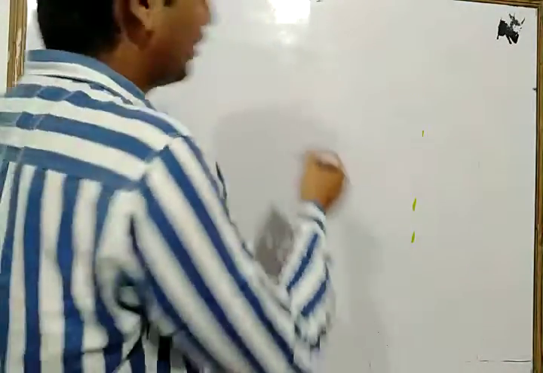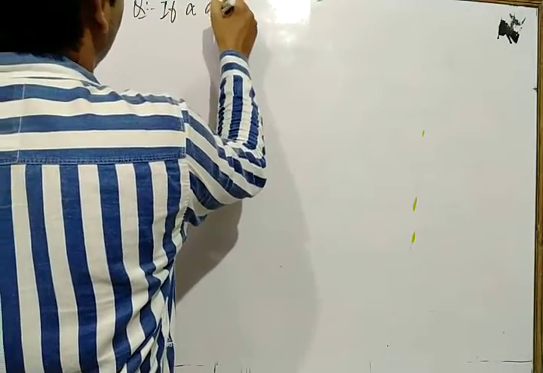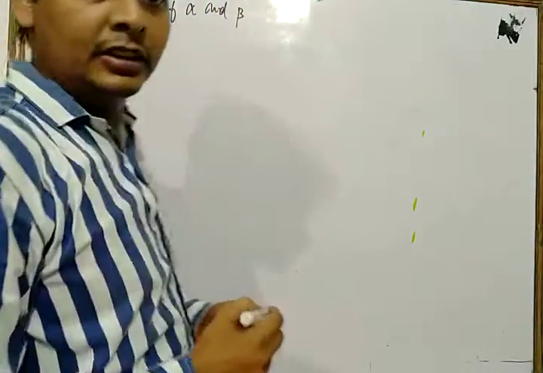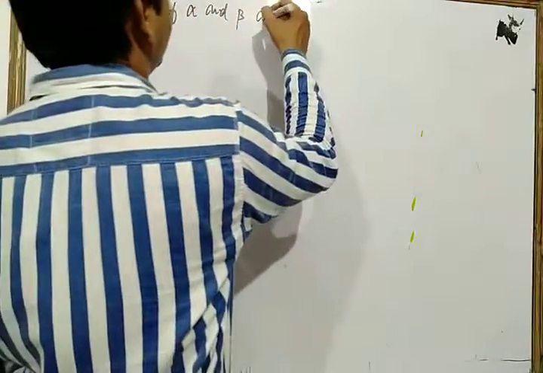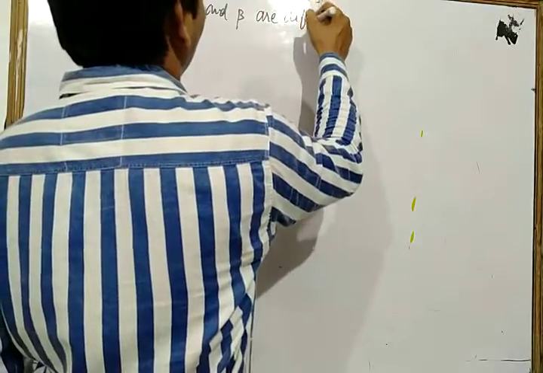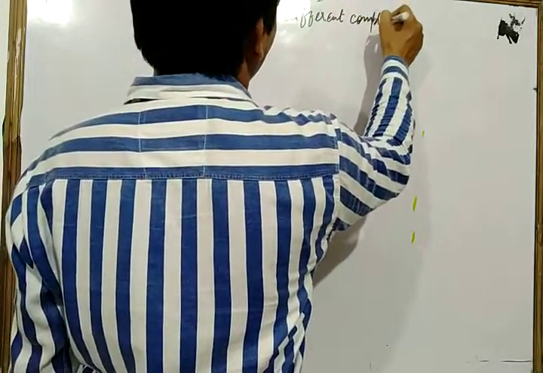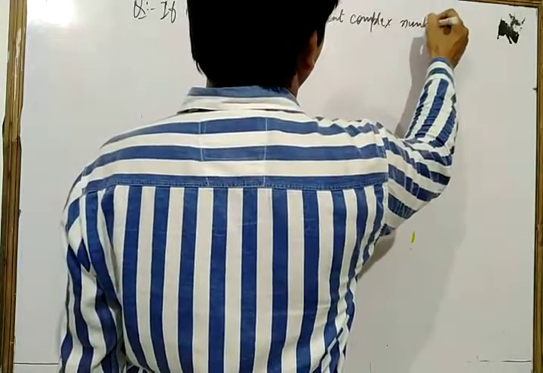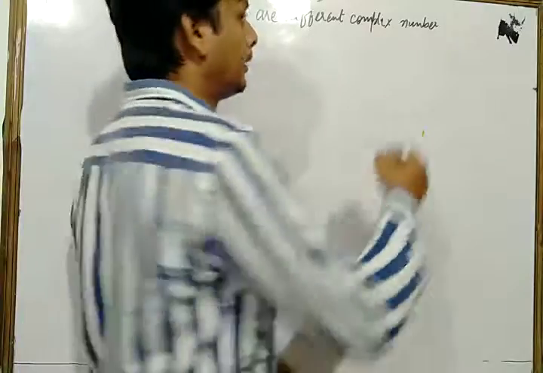If alpha and beta are different complex numbers, with modulus of beta equal to 1,